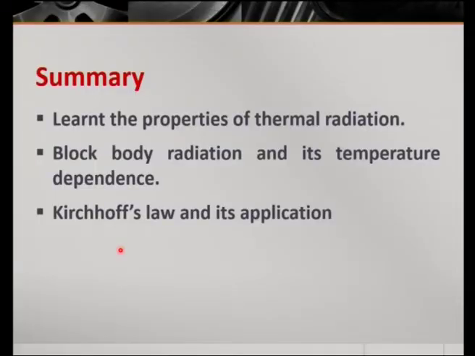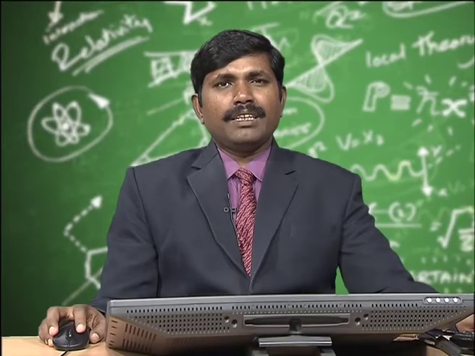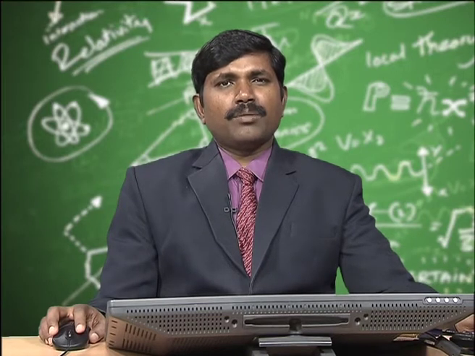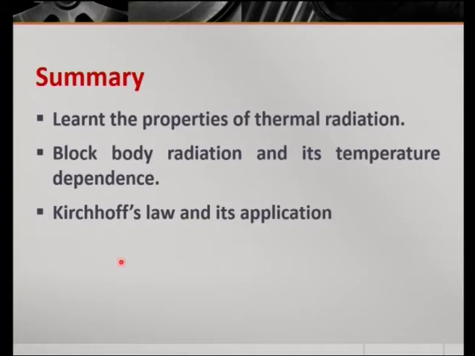So, from this lecture we learnt the properties and definition of thermal radiation. Thermal radiation is radiation which propagates without heating the intervening medium. Thermal radiation behaves like light. It travels in a straight line, with the speed of light, and exhibits reflection, refraction, diffraction, interference and polarization. Then we learnt about black body radiation and its temperature dependence.